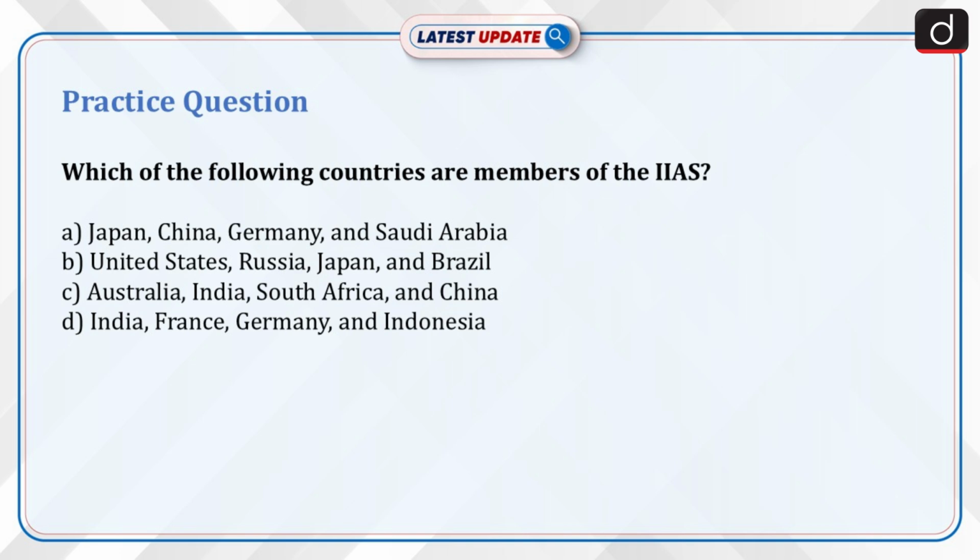Now is the time for a practice question. Which of the following countries are members of the IIAS? A. Japan, China, Germany, and Saudi Arabia. B. United States, Russia, Japan, and Brazil. C. Australia, India, South Africa, and China. D. India, France, Germany, and Indonesia.